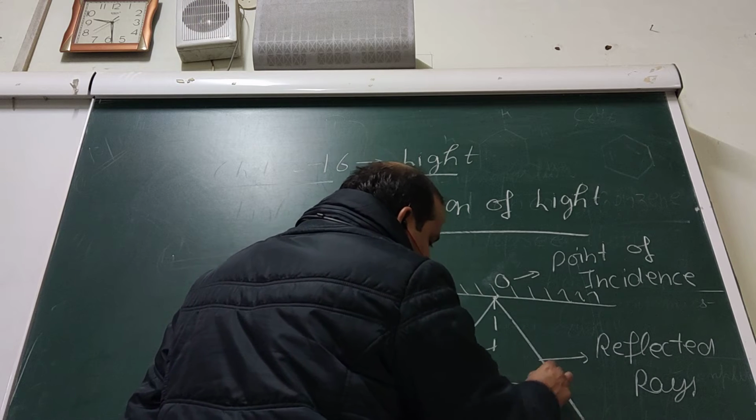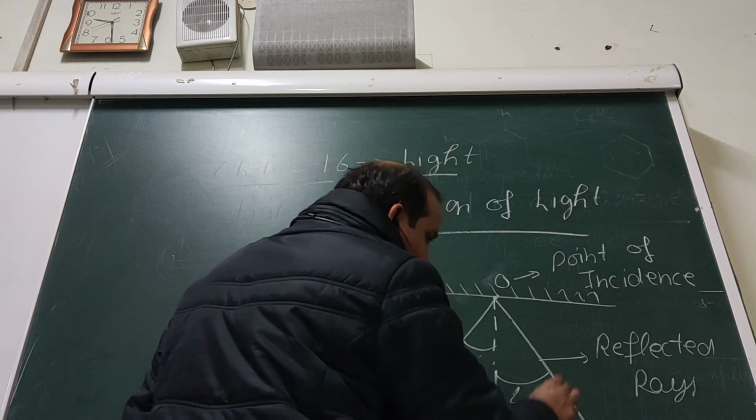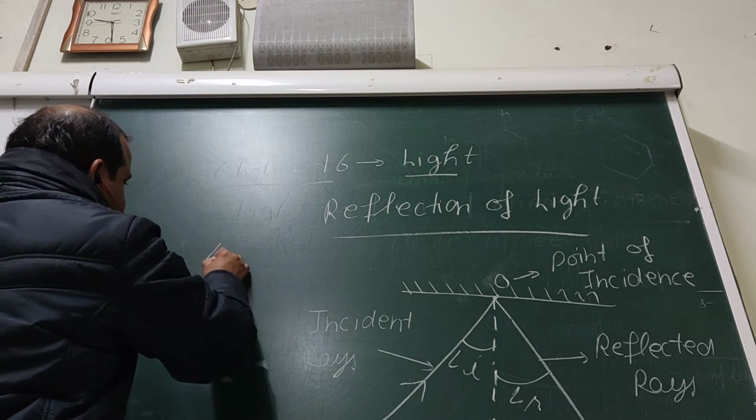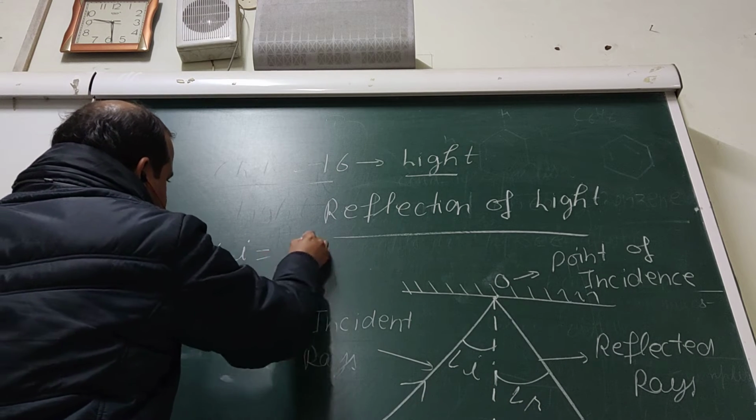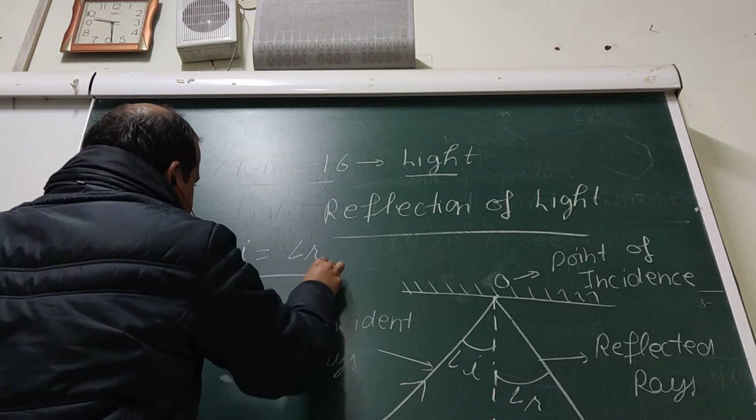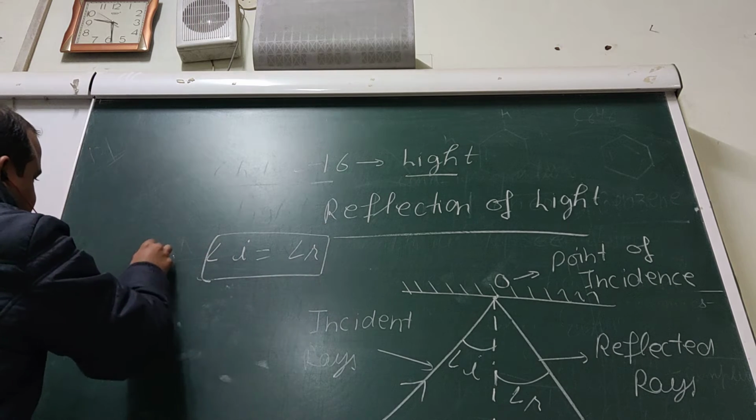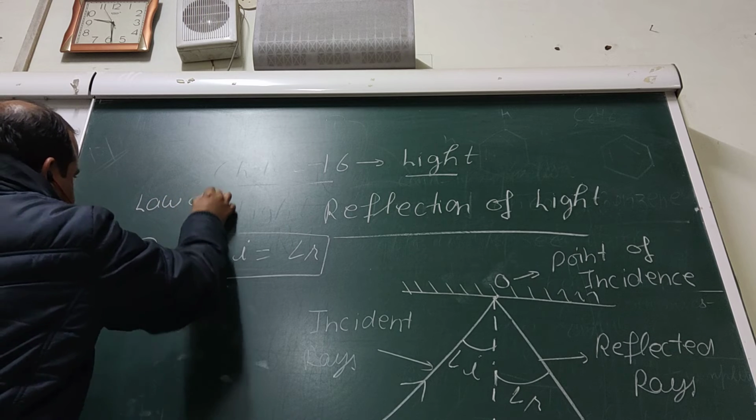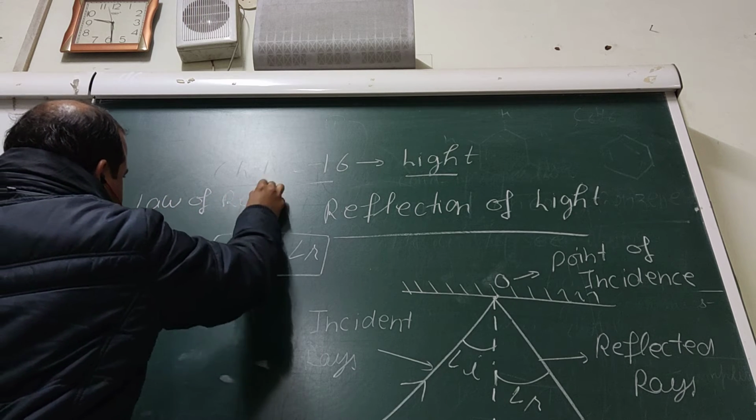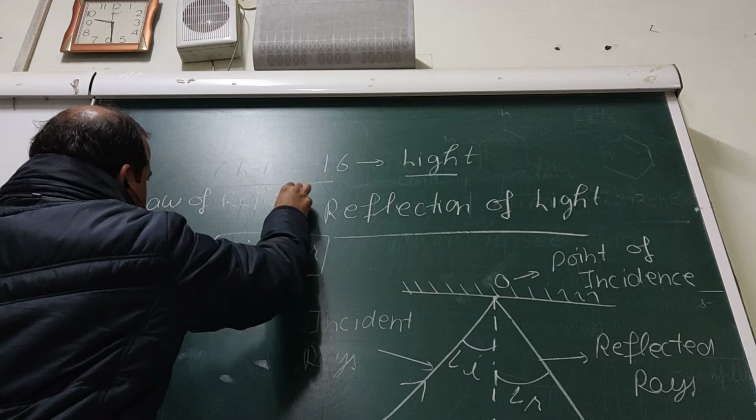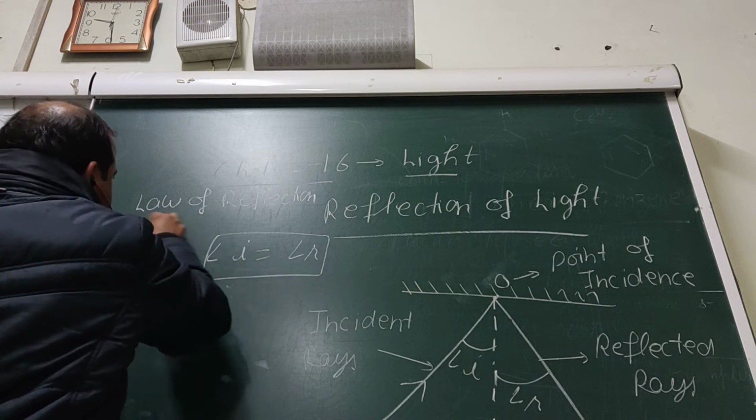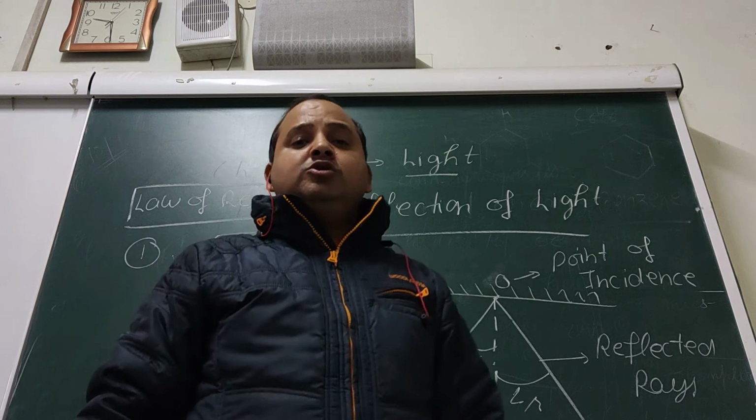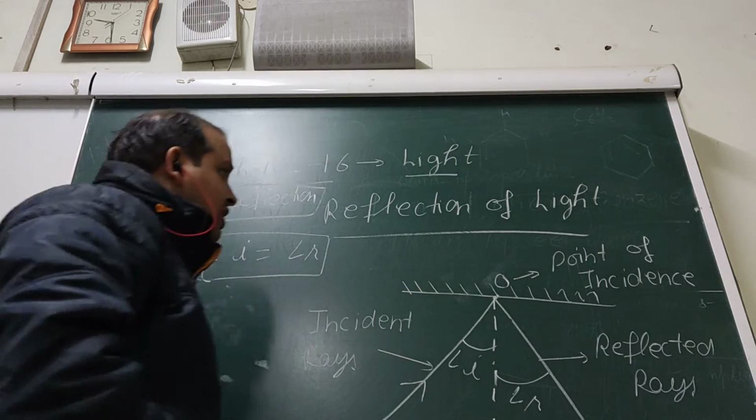The angle between normal and reflected ray is called as angle of reflection. So angle I is equal to angle R. So angle of incidence is equal to angle of reflection. This is called as first law of reflection. What is the first law of reflection? Angle of incidence is equal to angle of reflection.